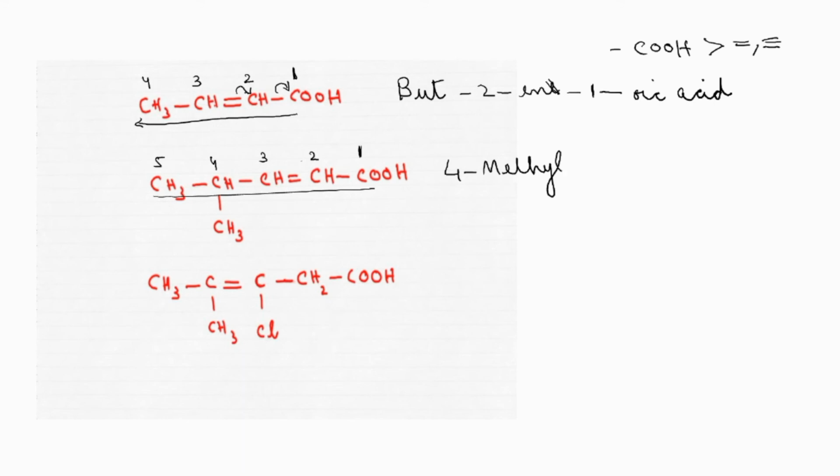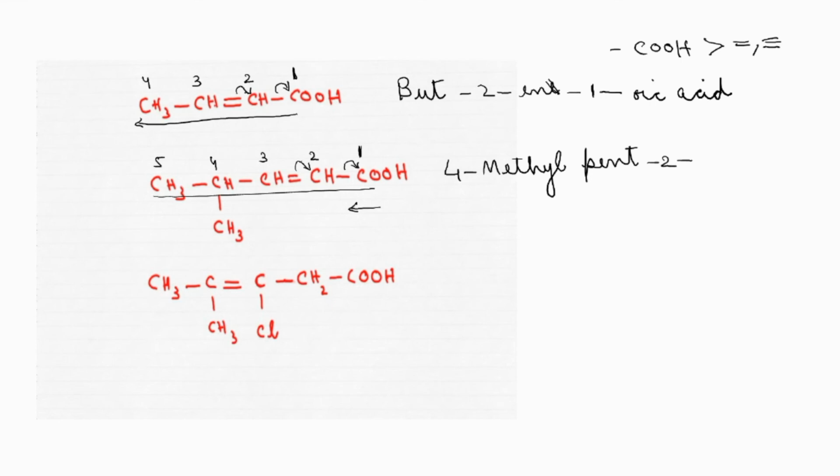Correct? Now you will have to speak about the root word. The root word is pent. Then we will have to speak about the double bond, and finally we will speak about the carboxylic acid. Where is the position of the double bond? Whenever we start numbering from here, this bond is attached to this carbon atom, and the double bond will be attached to the second carbon atom. So you can tell the position of the double bond.